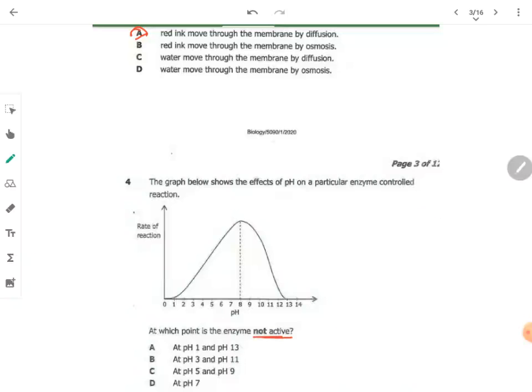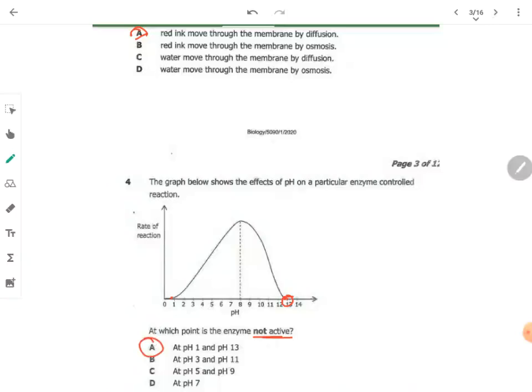When you look at this graph, 13 is the last point where the graph is reaching, and 1 is where it's starting. So pH 1 is the lowest and pH 13 is the highest. At the higher pH, what do you expect? The enzymes are not active. At the lower pH, the enzymes also are not active. So the answer here is A.